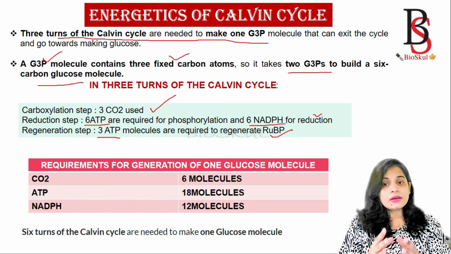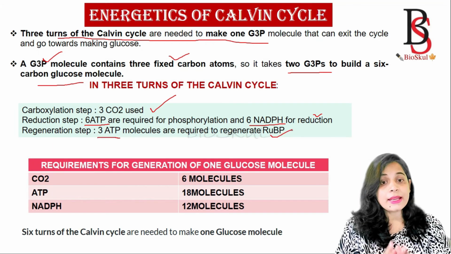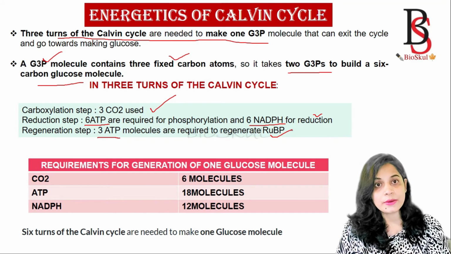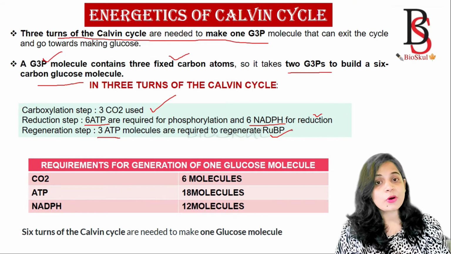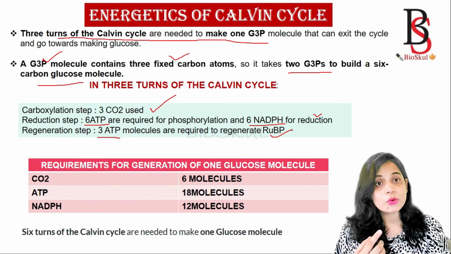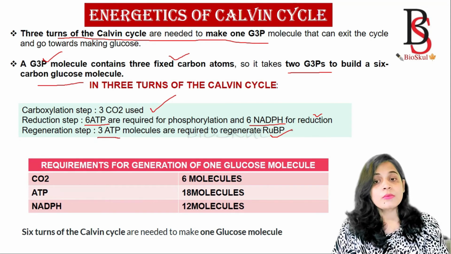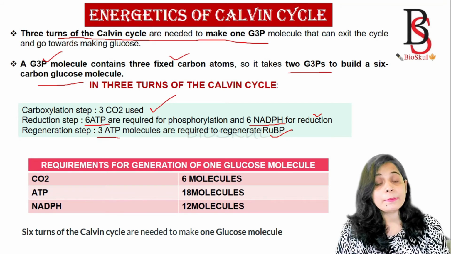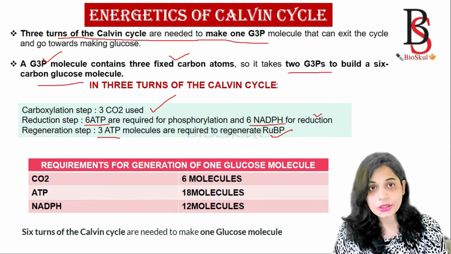Okay, this is the number of ATP and NADPH used for the 3 turns of the Calvin cycle, that is for the synthesis of 1 molecule of G3P. But for the synthesis of 1 glucose molecule, the numbers of ATP and NADPH should be multiplied by 2.